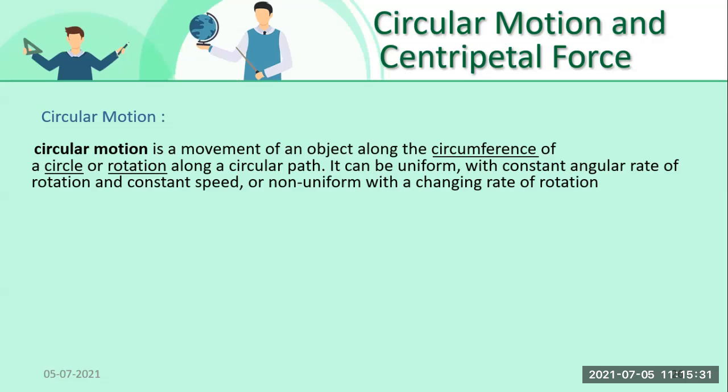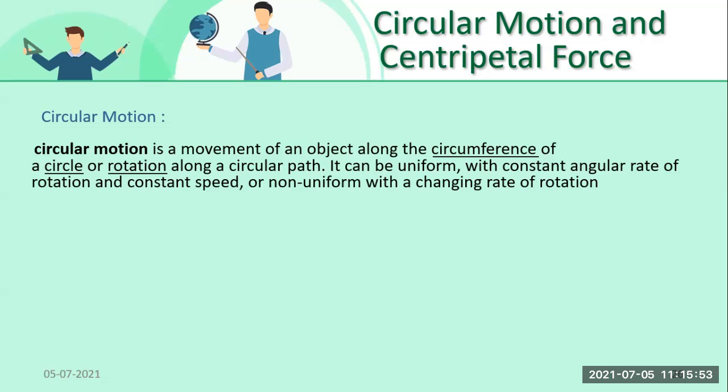Now come to the next part of this statement. It can be uniform with constant angular rate of rotation and constant speed. If I am rotating it with a constant speed, then only, student, it is termed as uniform circular motion.